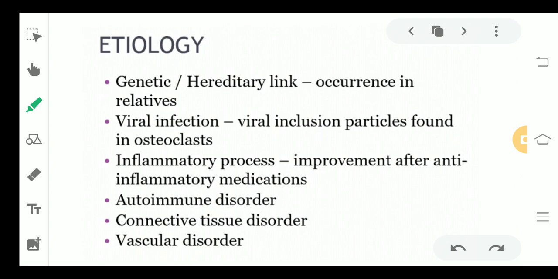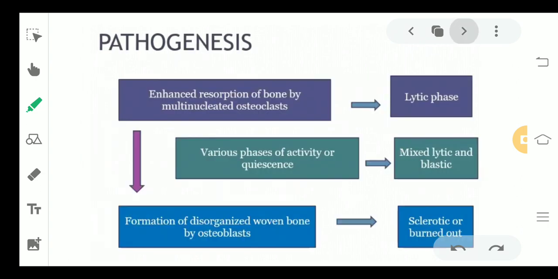Moving ahead to the etiology. Now what can be the causes of this disease? Maybe a hereditary or genetic link, which means maybe someone in the family history was having this kind of disease, and so it was passed on to the future progeny also. Another thing that can be is viral infection. Any viral infection can also cause this disease. Maybe there was an inflammatory reaction or process that happened, which can also be one of the etiological factors. Coming to autoimmune disorder, connective tissue disorder and some vascular diseases or disorders can also be etiological factors.